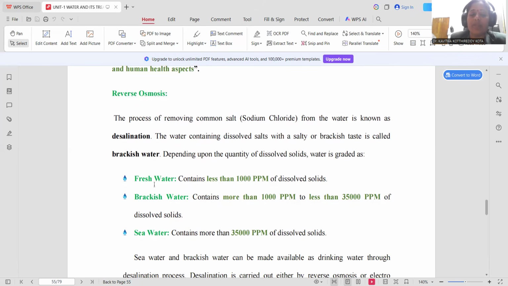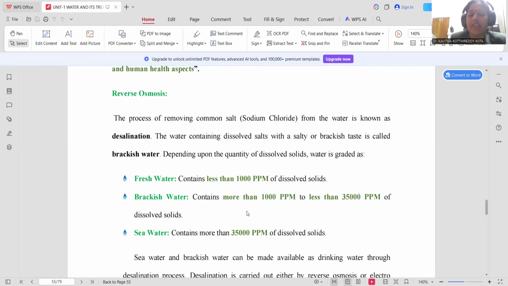As we are already aware, water is a universal solvent, able to dissolve, precipitate, and mix with any kind of substance present in its surrounding. That's the reason why there is no probability of getting 100% pure water. So a certain extent of dissolved salts may be present, as long as it does not exceed 1000 ppm. You can designate that as fresh water.